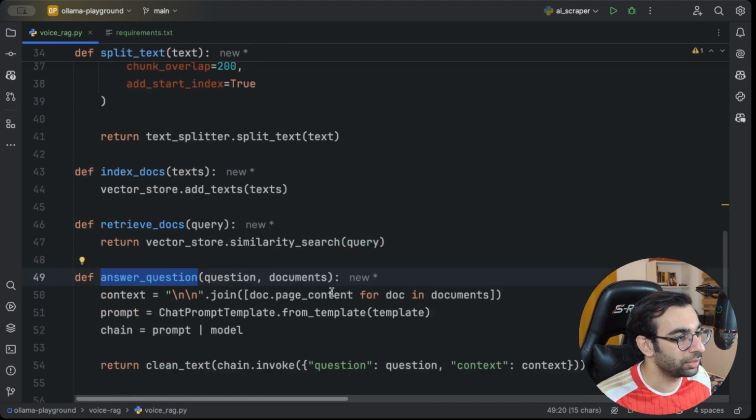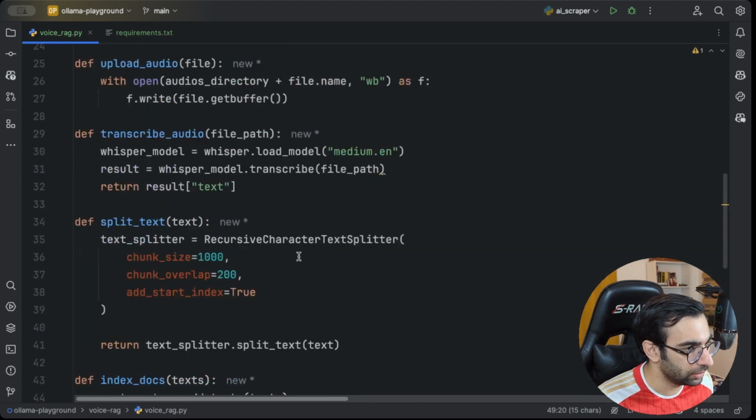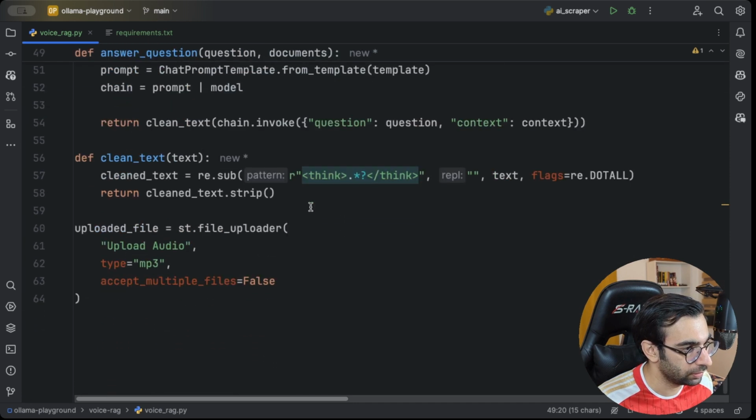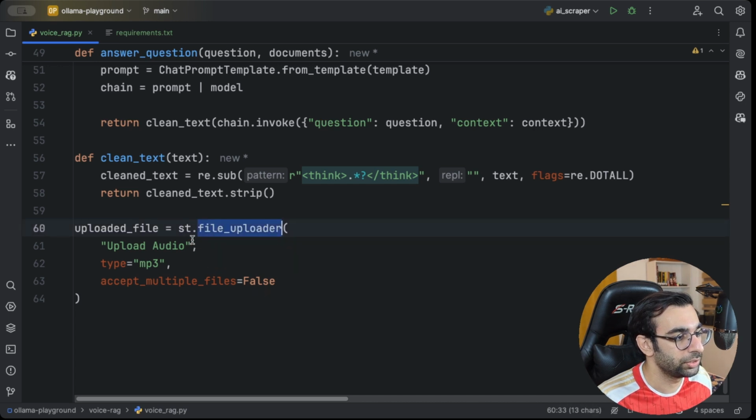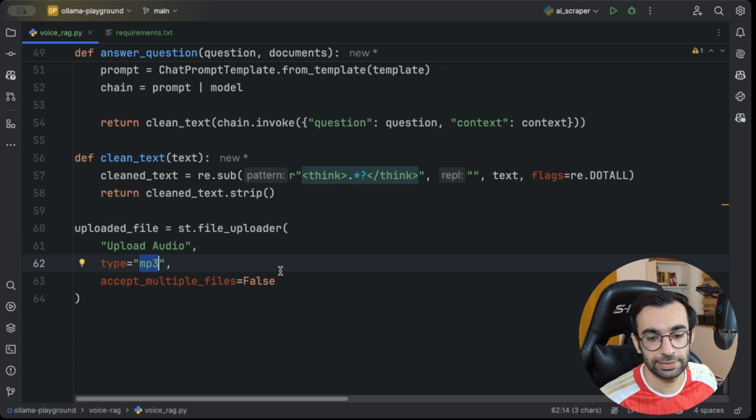So now that we are done with the logic of the voice RAG, we can go ahead and create a very simple UI. I already created a file uploader using Streamlit, which says, okay, upload audio. I'm not allowing multiple file uploads. And let's say for now, we just accept MP3 formats, which is a very common format for audio files.